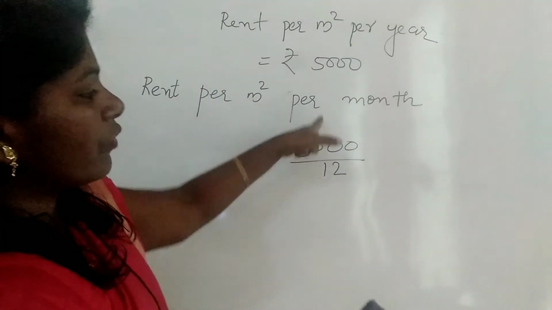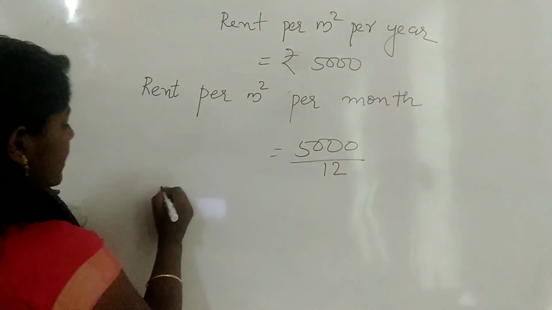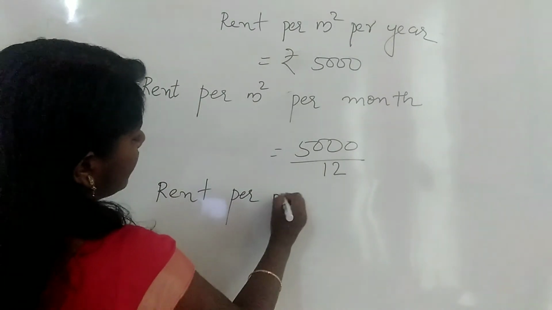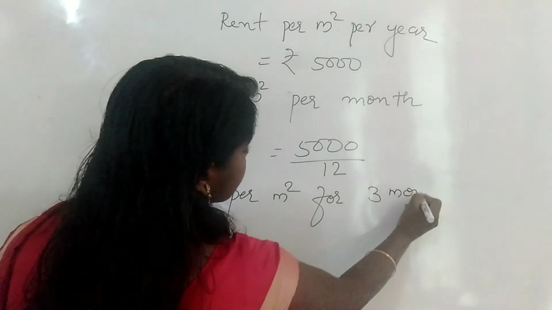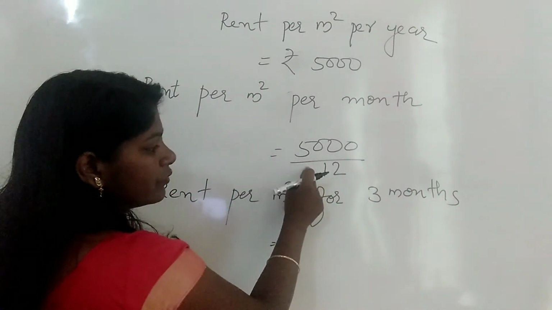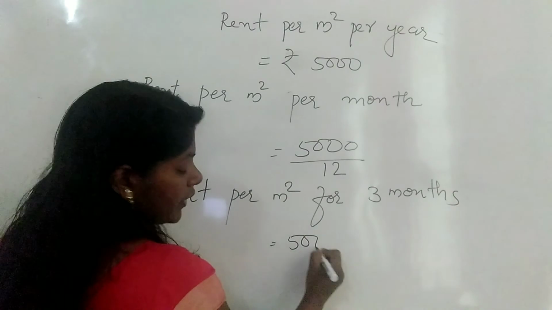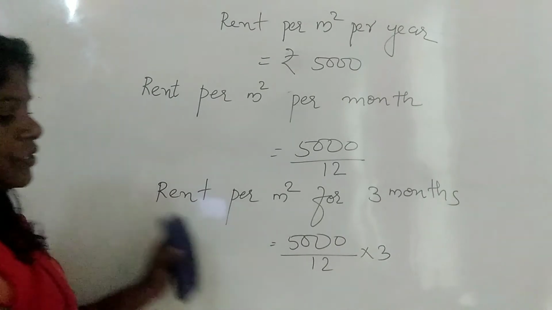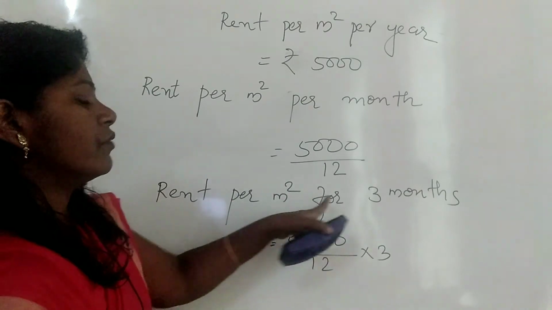If we know the rent for 1 month, then we can find the rent for 3 months. How can we find it? That is rent per meter square for 3 months. If it is for 1 month, to get it for 3 months, we should multiply this amount by 3. That is 5000 divided by 12 into 3. Did you understand? It is the amount to be paid for 1 meter square area for 3 months.